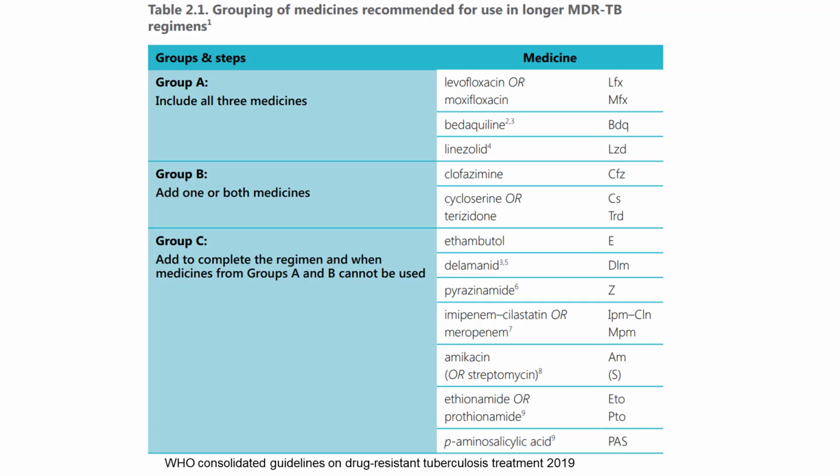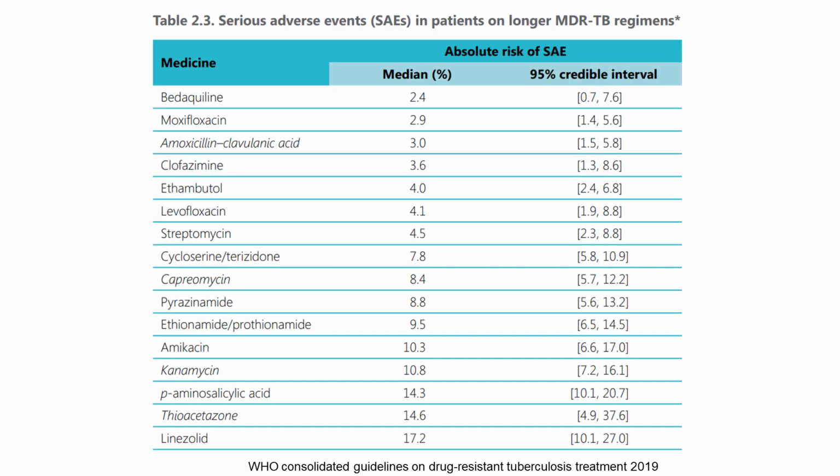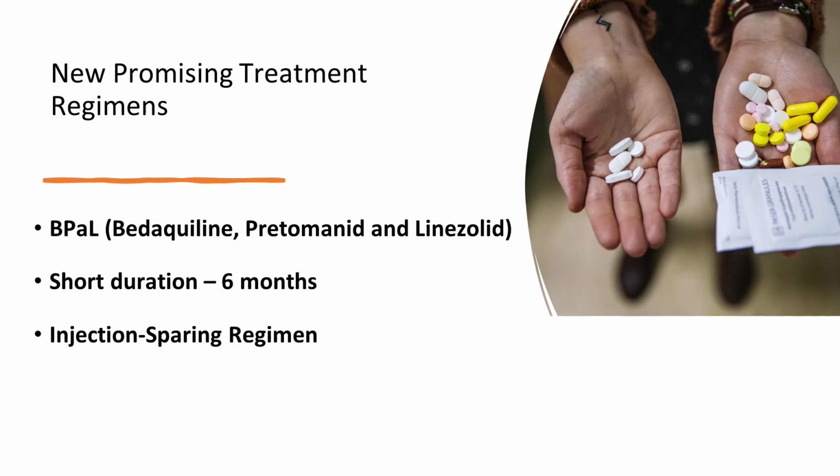These are the various groups into which medicines for MDR-TB patients are divided. The drugs used are not devoid of serious adverse events. This list gives the ranking of various drugs used for MDR-TB and the incidence of serious adverse events caused by them. Some promising treatment regimens for MDR-TB include the BPaL regimen that contains bedaquiline, pretomanid, and linezolid.